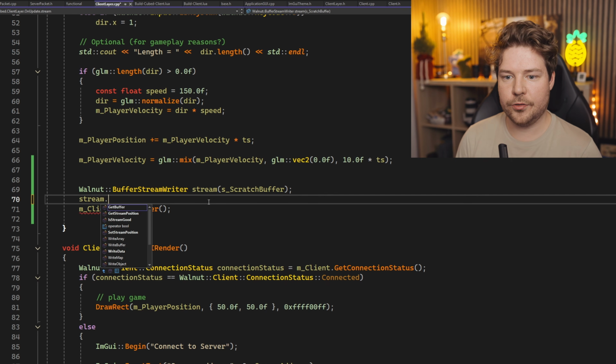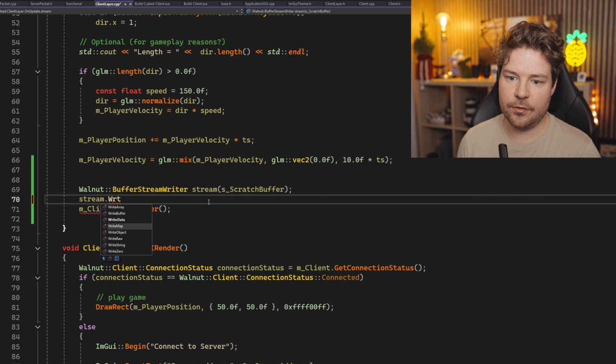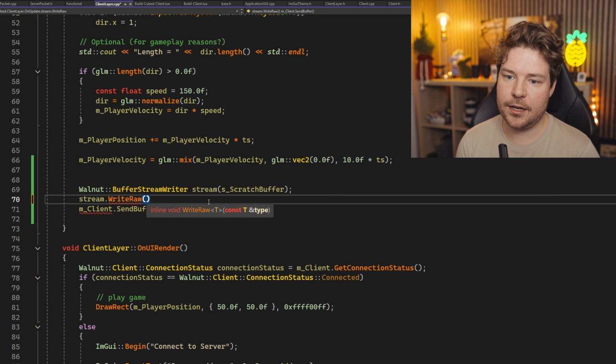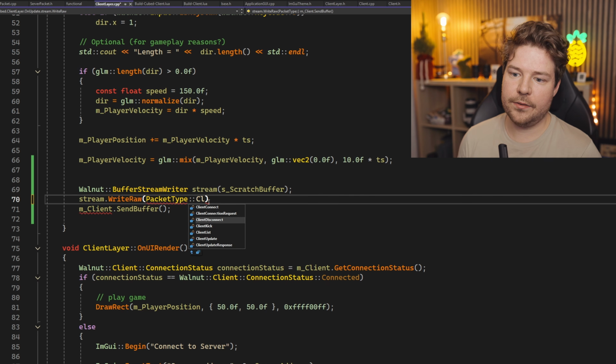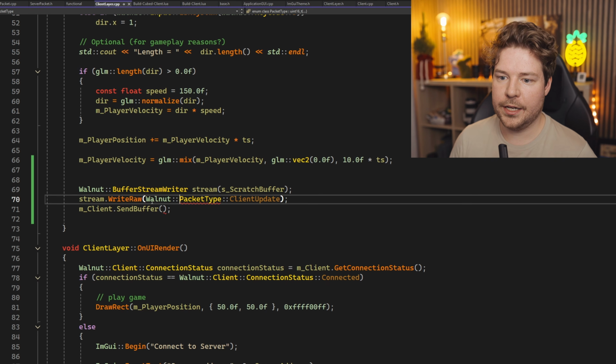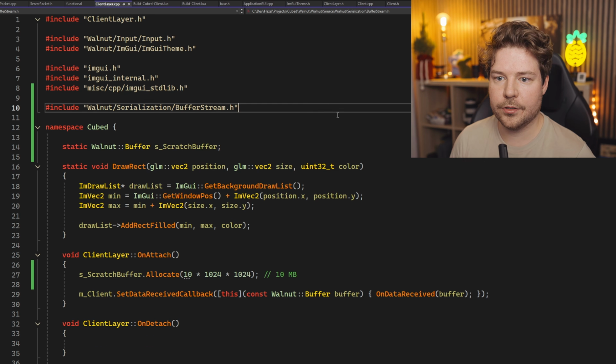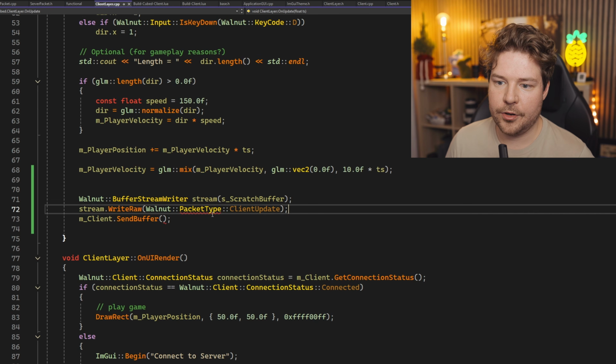So now let's do stream. We'll do write raw, and of course I'll write in that packet type. So we'll just do packet type client update. And then obviously we need to encode everything we need into here. So let's also include packet type, server packet rather. Okay, so does that work?